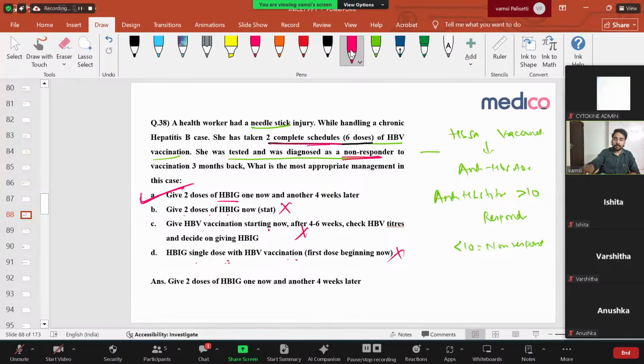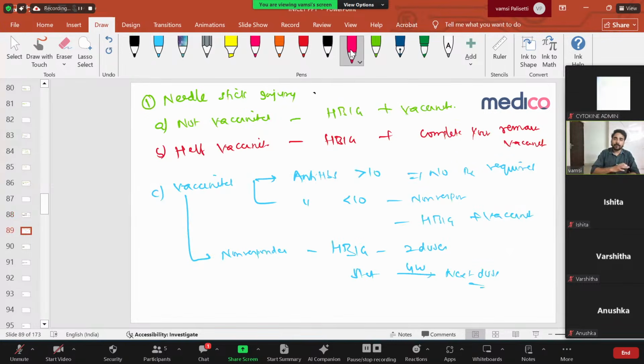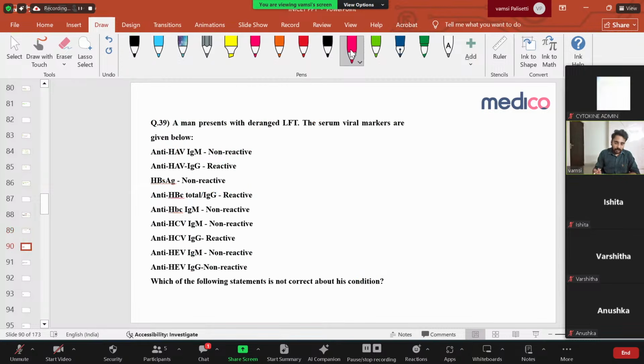Simple thing. Remember this slide. Very important. If not vaccinated, take immunoglobulin, take vaccine. If vaccinated, see the response. If there is a response, responders, no need to do anything. If they're partial responders, give vaccine, give immunoglobulin, give vaccine. If they're non-responders, even after 2 schedules of doses, there is no point of giving active immunity. Give passive immunity, 2 HBIG injections, 4 weeks apart. Right. Let's go to the next question.